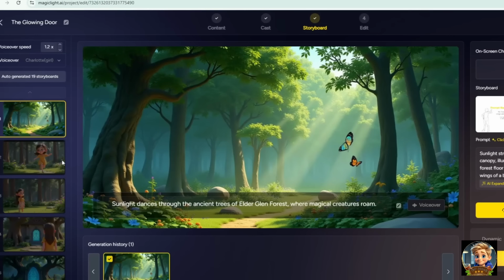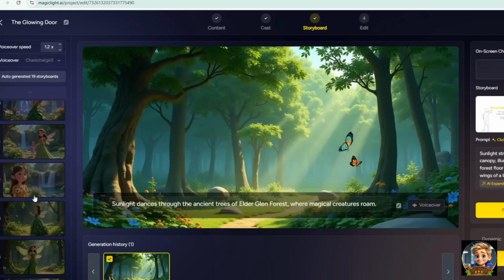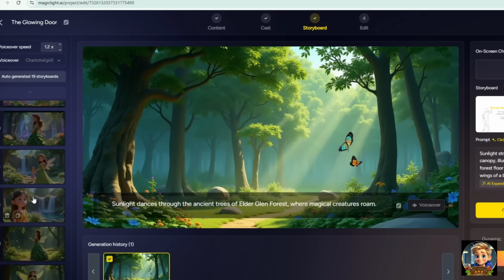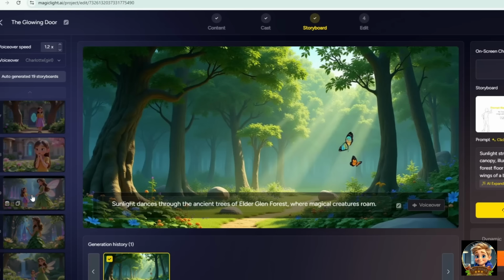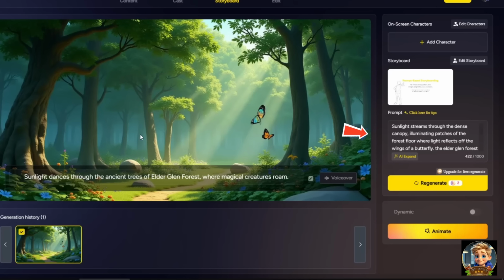We're now in the Storyboard section. Here I've set the voiceover speed to 1.2x, but you can adjust it to your preference. Next, choose a voice for your narrator. As you scroll down, you'll see the images that were generated for the story. If you click on a specific scene, you'll be able to view the narration text for that scene, along with the image prompt used to create it.